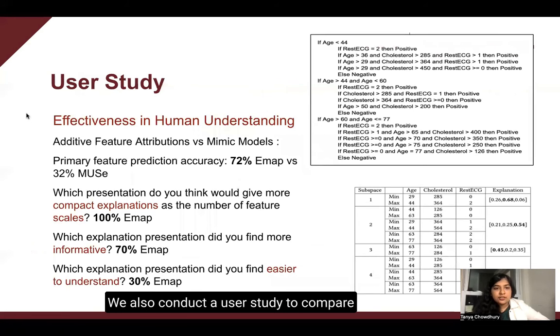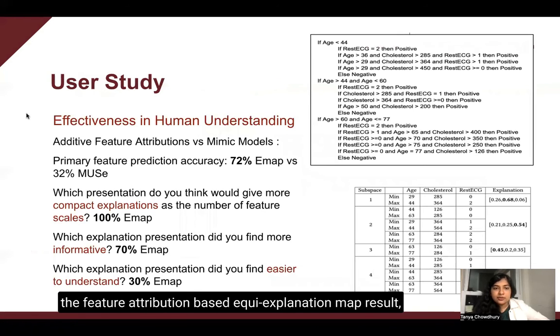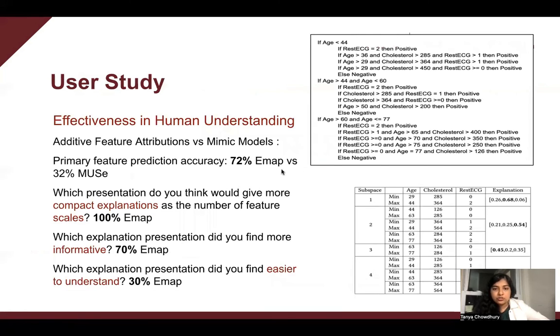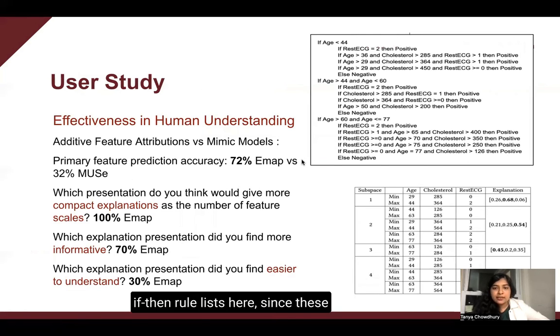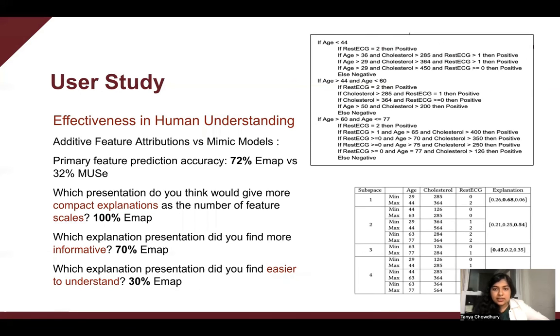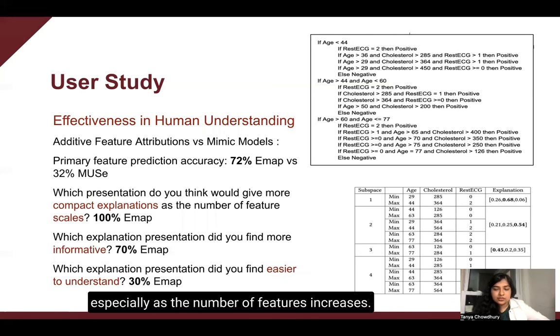We also conduct a user study to compare the feature attribution-based equi-explanation map result, which is here, to mimic model-based cascading if-then rule lists here, since these two cannot be compared quantitatively. Our volunteers report that equi-explanation maps outperform the mimic model-based method on most parameters, especially as the number of features increases.